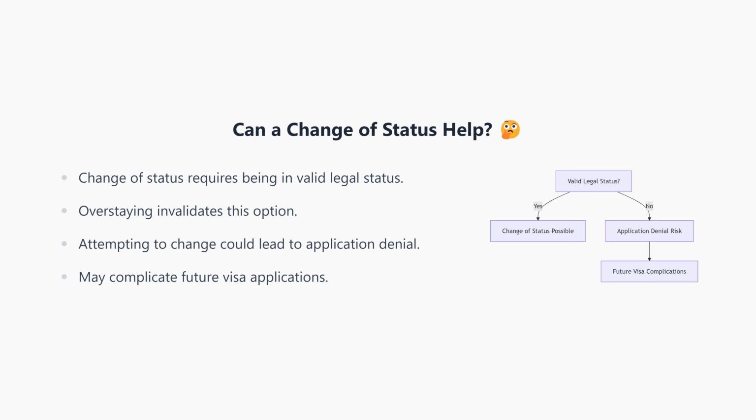Can a change of status help if you've overstayed your visa? Generally, to change your status, you need to be in valid legal status. And unfortunately, once you've overstayed, this option is not available to you. Attempting to change status while being out of status can lead to denial of the application and may further complicate any future visa applications you wish to make.